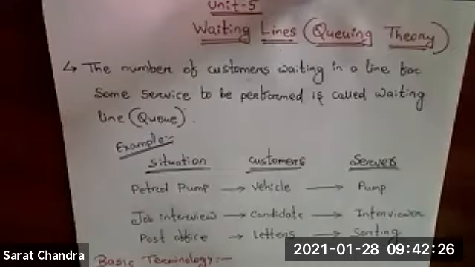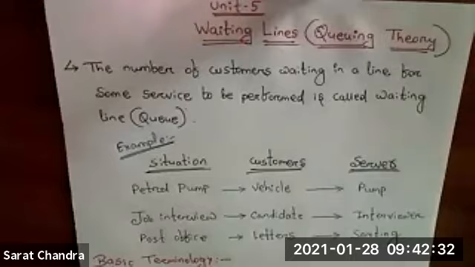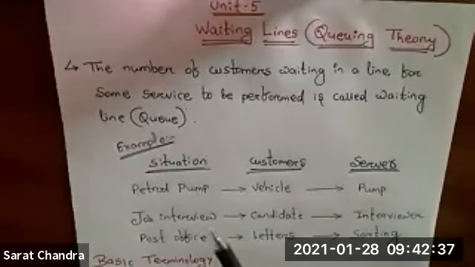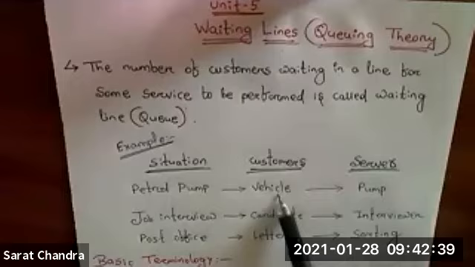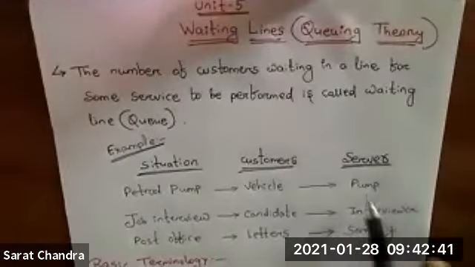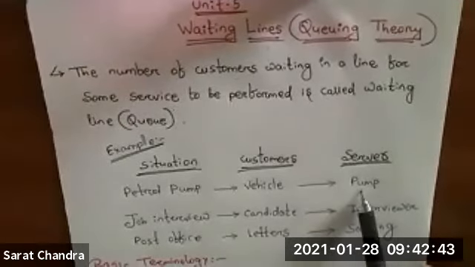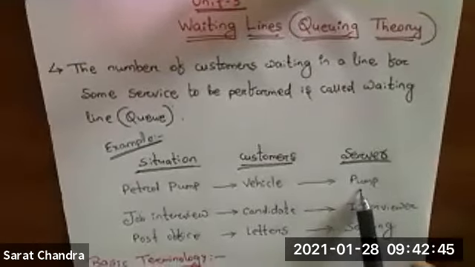Those who are having doubts, you put a message, because today I do not have earphones and I am not able to hear you. Whatever your query, just put a message. So this vehicle will be the customer, and who will provide the service? The pump. The pump will provide the petrol or diesel.